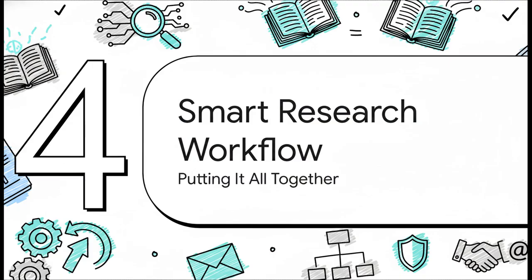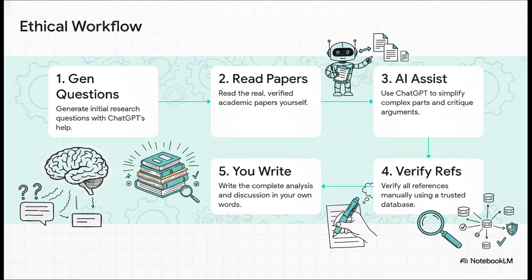All right, let's bring everything we've talked about into one clear, ethical, and super effective workflow that you can literally start using on your very next project. Okay, here it is, the whole shebang, the smart researcher's workflow. Step 1, you use AI to brainstorm and generate questions. Step 2, you do the reading of real, verified papers. Step 3, you can then use AI as your assistant to help simplify and critique those papers. Step 4, you verify every single reference manually, no exceptions. And finally, Step 5, the most critical part, you write your analysis, your argument, in your own words.